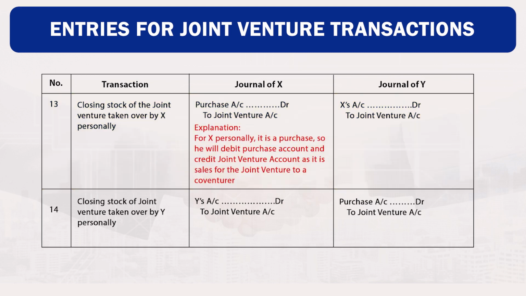Transaction number 14. Closing stock of the joint venture taken over by Y personally. In the book of X, Y's account debited to joint venture account credited. In the book of Y, purchase account debited to joint venture account credited.